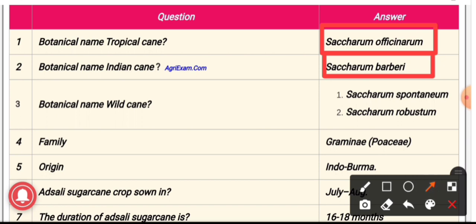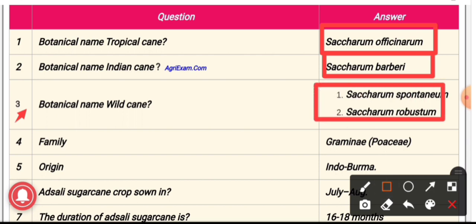Third question, the botanical name of wild cane. The answer is Saccharum spontaneum and Saccharum robustum. These two are the wild species of sugarcane. Saccharum spontaneum has very low sugar and very high fiber content, whereas Saccharum robustum has very low sugar.